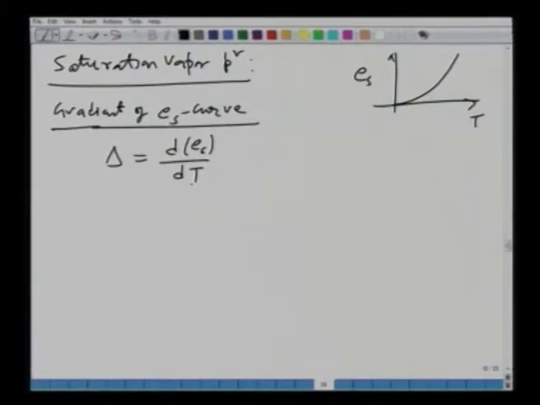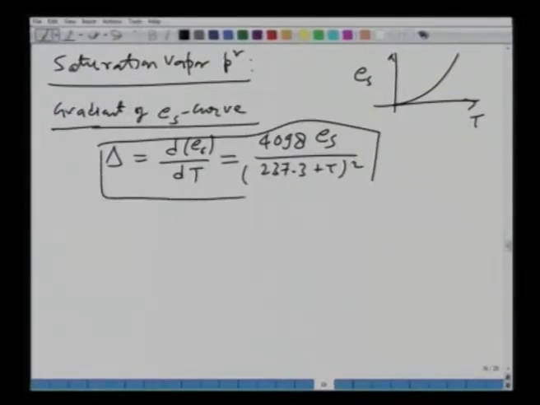E s depends upon the temperature. So, the first derivative of the saturation vapor pressure curve as a function of temperature is given by this equation. You can take the first derivative of the E s equation we have just written, and you should be able to find this, with 237.3 plus T whole square in the denominator. This is 3.2.10.